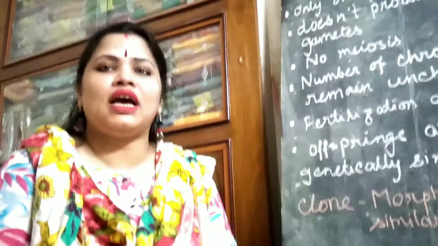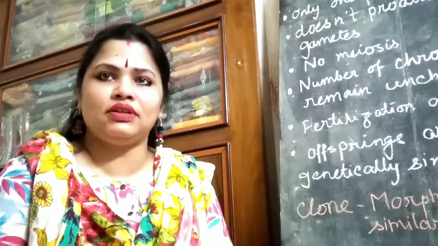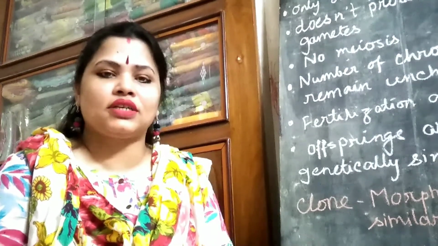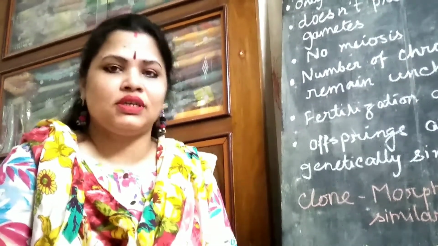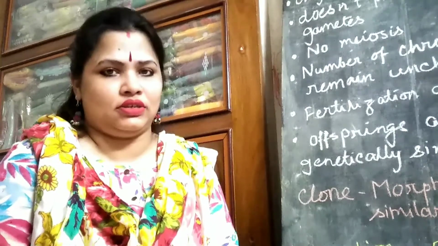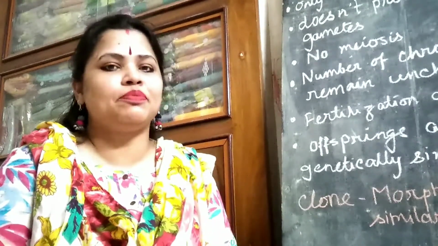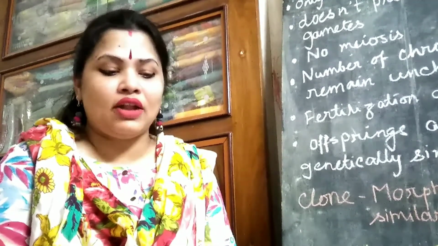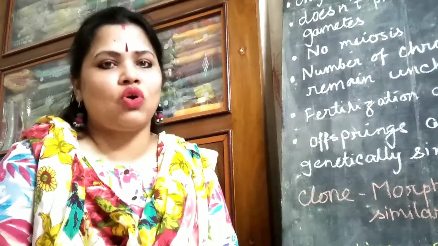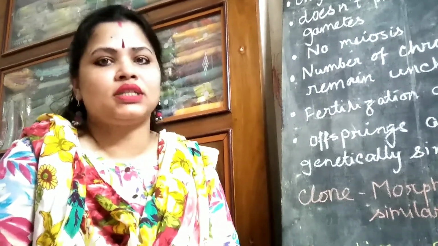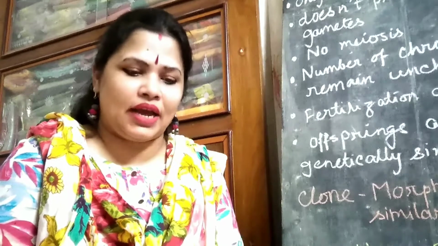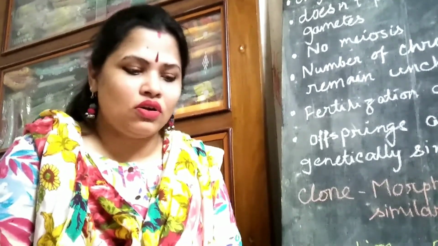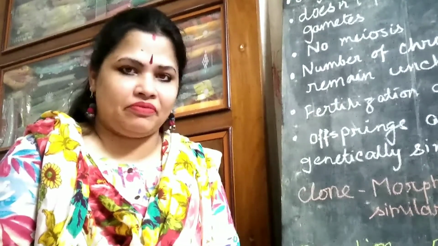Students, today I will do the revision of the first chapter, Reproduction in Organisms. First, what is reproduction? Reproduction is the biological process in which the organism produces offspring of its own kind, or similar to itself.